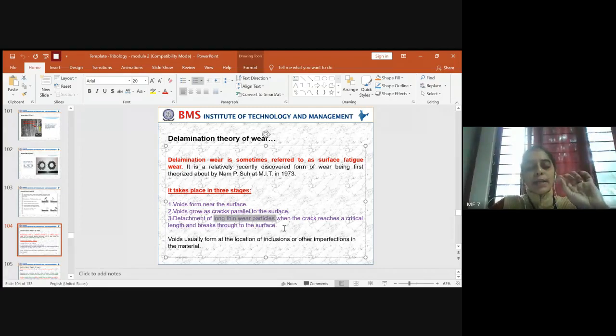When you have two mechanical components which are revolving, rolling, sliding, this usually happens when you have one hard material and one soft material, because when it starts sliding, rolling, the asperities from the hard material flow into the soft material, and this results in the creation of wear. The stage of the wear enhances until it gets detached from the parent material in the form of a lamination, and hence it is called delamination theory. So it consists of three stages.